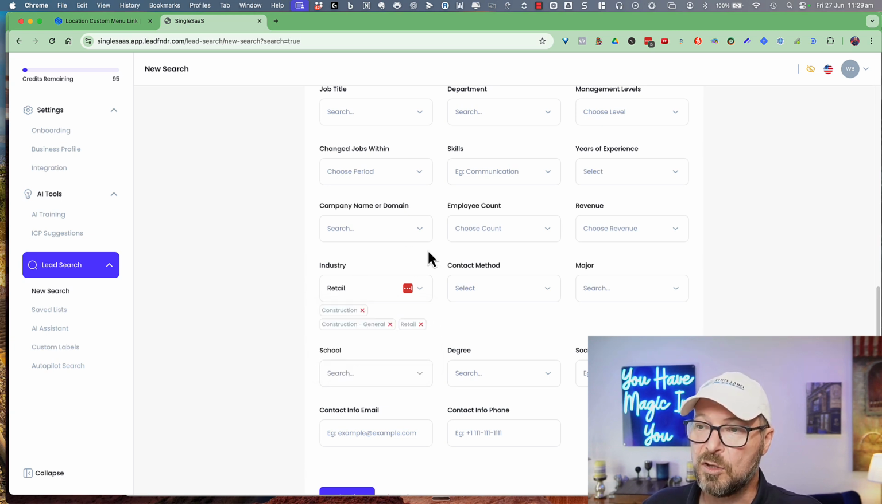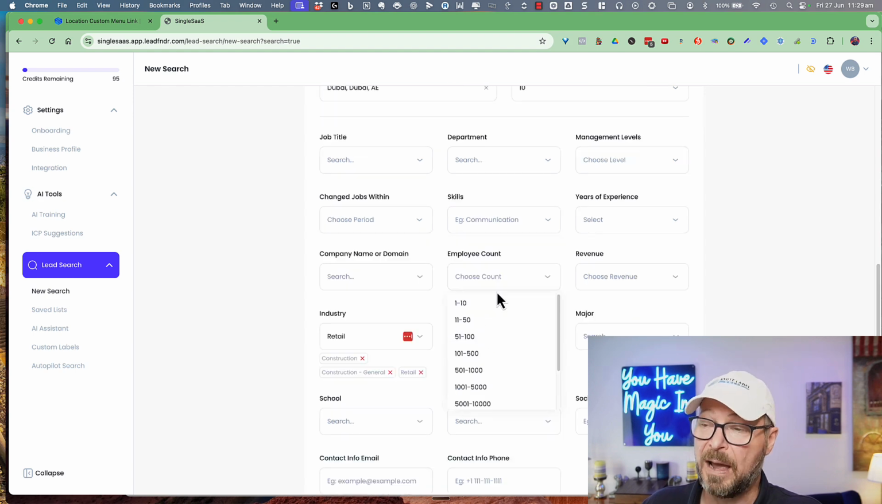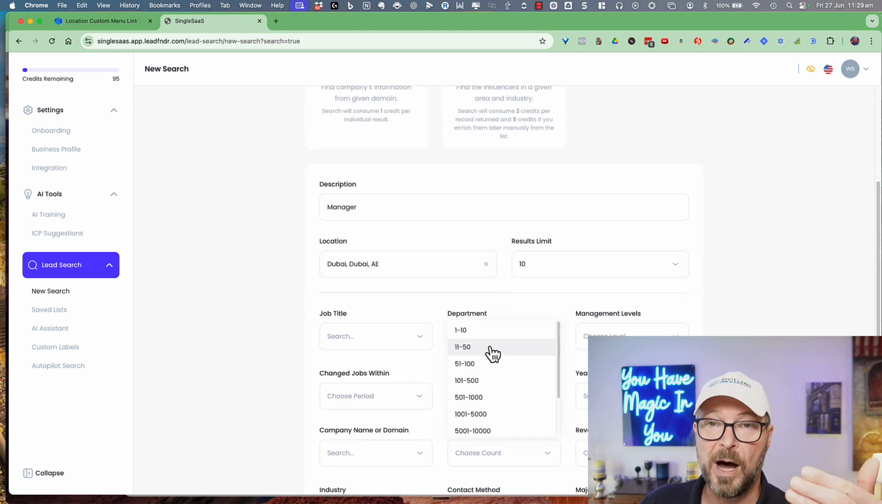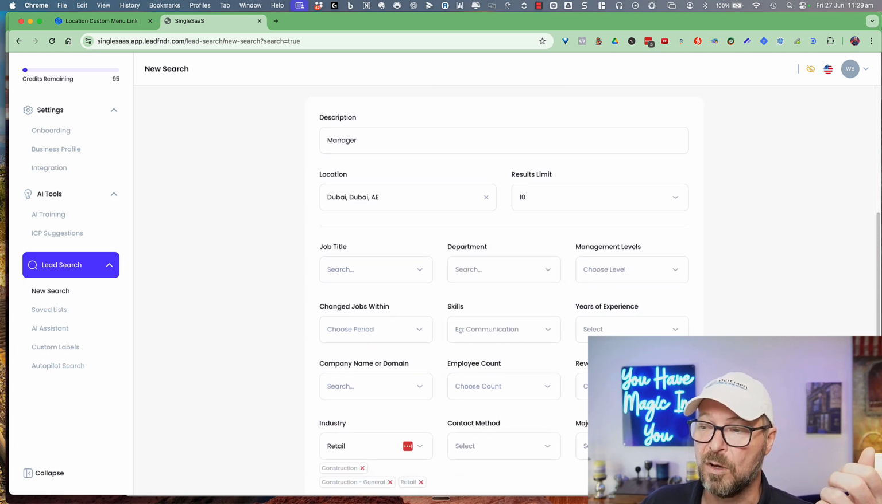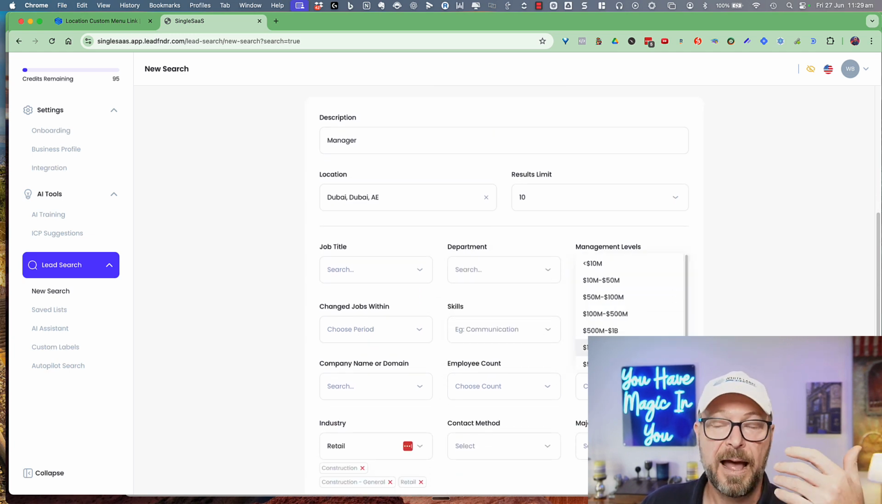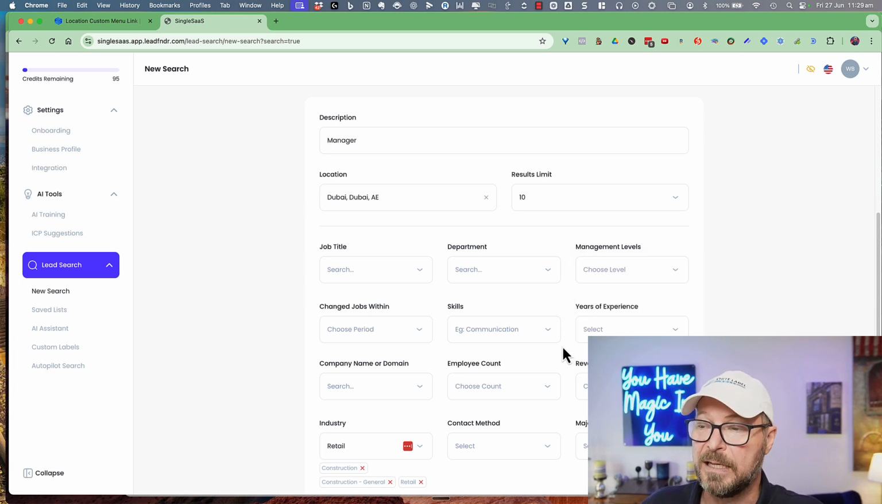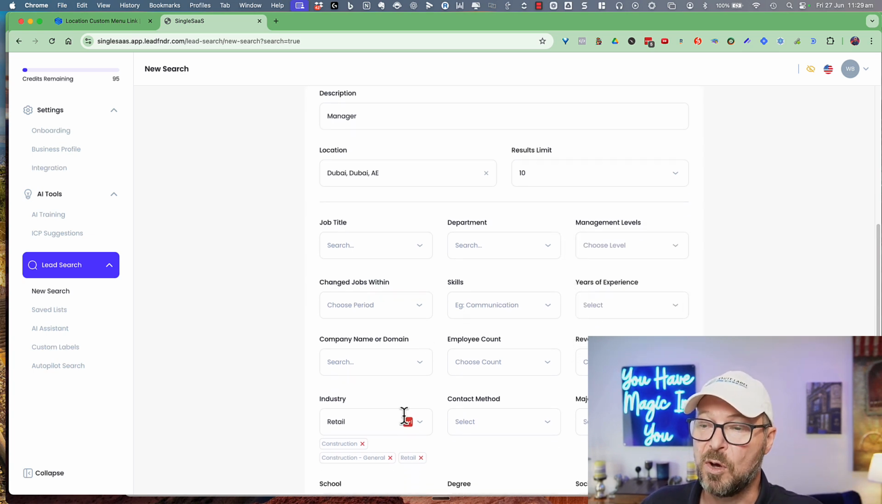I can also choose different information here, such as the size of the company. Perhaps you want to only talk to people who are at large companies or have a specific level of revenue or turnover. Again, this allows you to choose the size of companies that you're generating those leads for. Okay, so we've looked for managers in these particular industries.